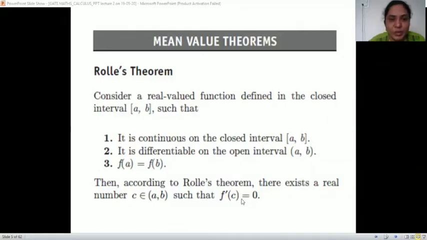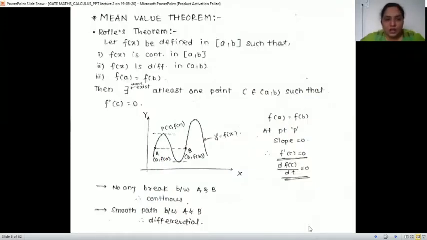Once again, if a function is defined in the interval AB, and that function is continuous in the closed interval AB, the function is differentiable on the open interval AB, and f of A is equal to f of B. If these three conditions are there, then Rolle's theorem says that there always exists a number C, C is in AB, somewhere in between in AB, such that f dash C is always equal to 0. This is the definition again.